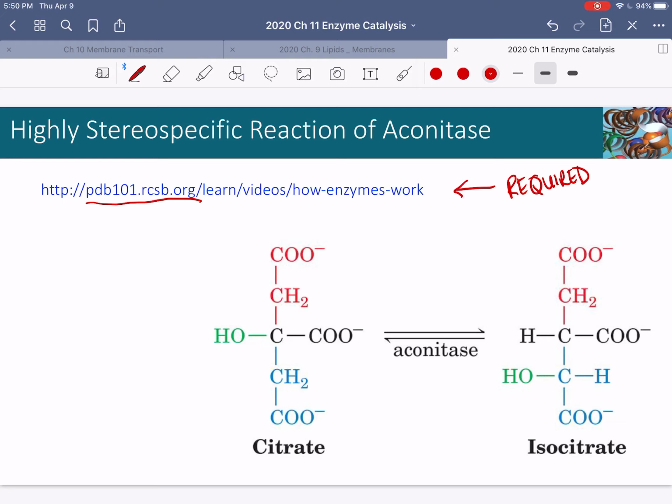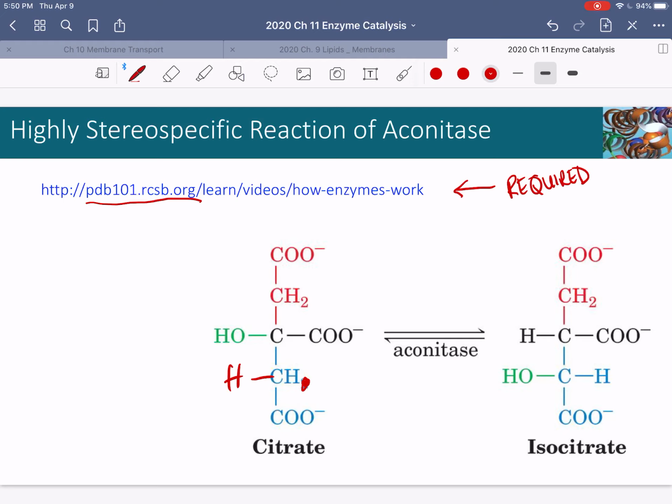Aconitase is an isomerase, and it acts by converting citrate into isocitrate. And the only difference is that one of the H's on carbon 4 is going to switch places with this hydroxyl group on carbon 3, the green one. And you can see that over here in isocitrate, where the H and the OH have switched places. And how that actually works is what this video, the PDB video, is about.